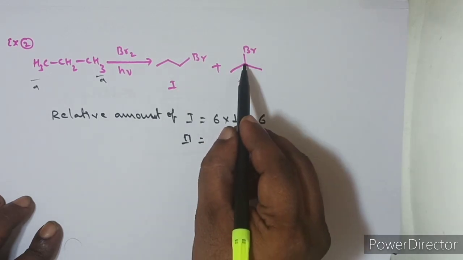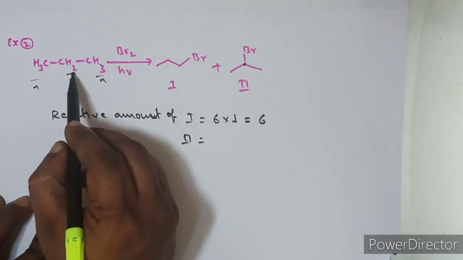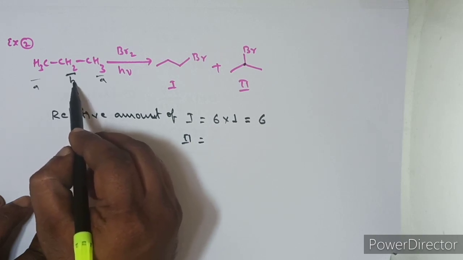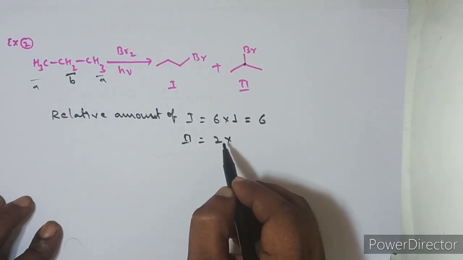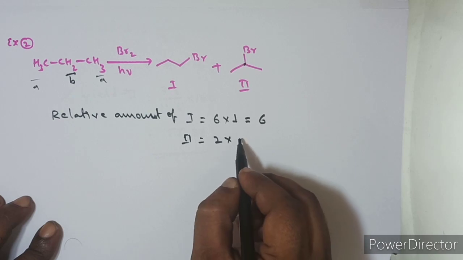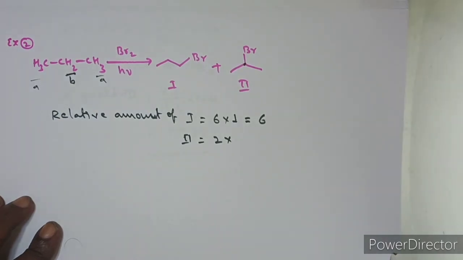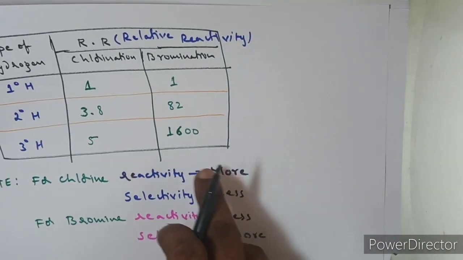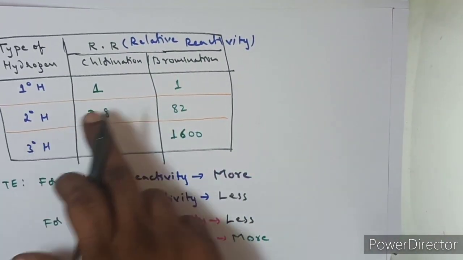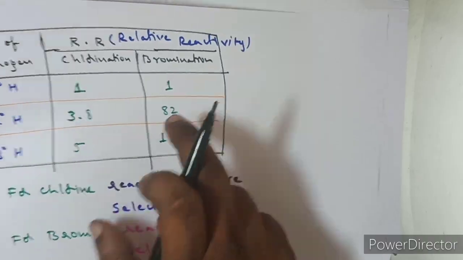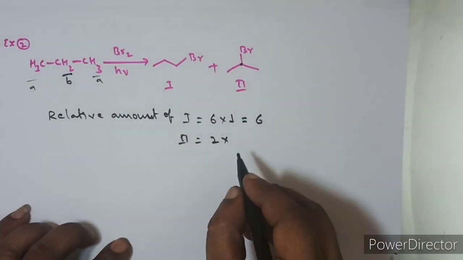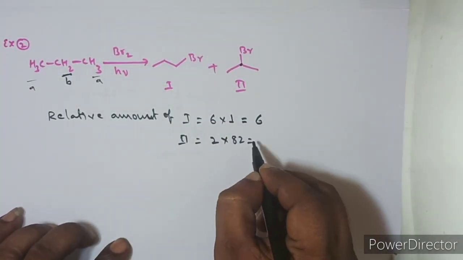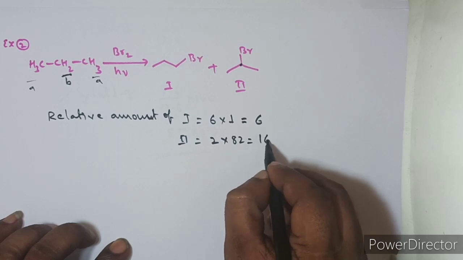So for the second compound, which hydrogens are producing it? Secondary hydrogens. How many equivalent secondary hydrogens are there? 2. So 2 into their reactivity. What is the reactivity of the secondary hydrogen in the bromination? I told you, the relative reactivity of the secondary hydrogen in the bromination is equal to 82 times. So multiply with the 82, and that is equal to 164.